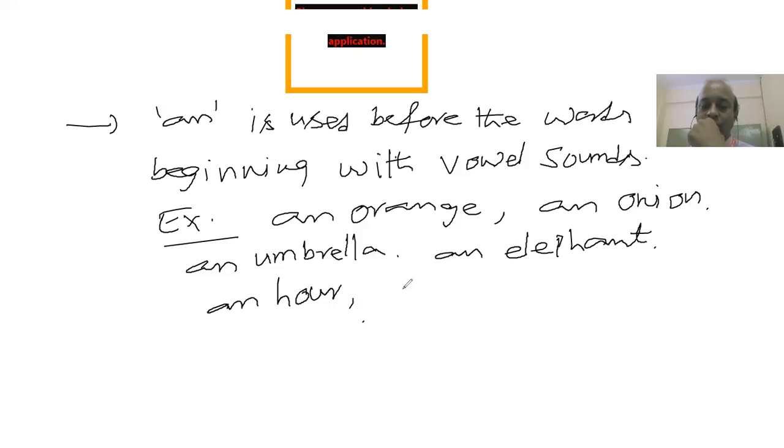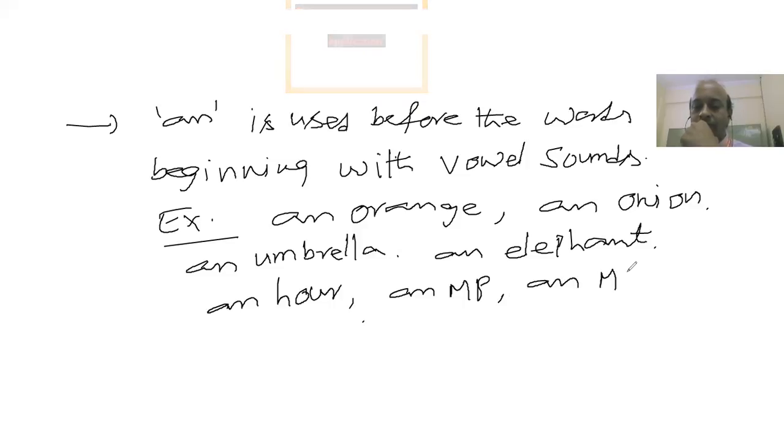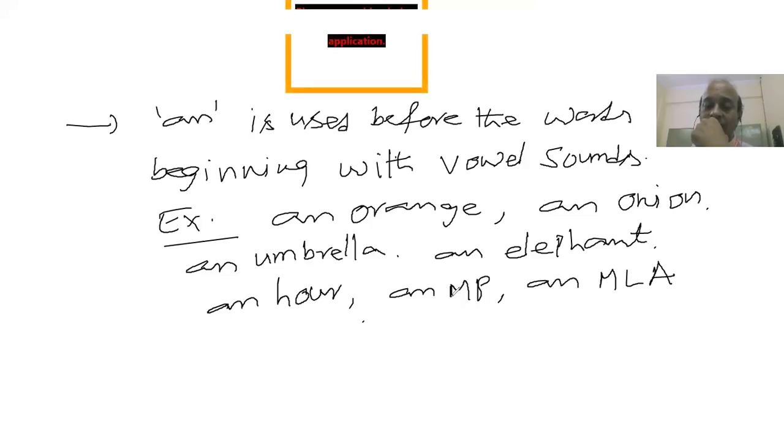Similarly, you should say an MP, an MLA. Here MP begins with the A sound, which is a vowel sound. Though the letter is a consonant letter, this letter contains a vowel sound. That's the reason why an is used before MP.